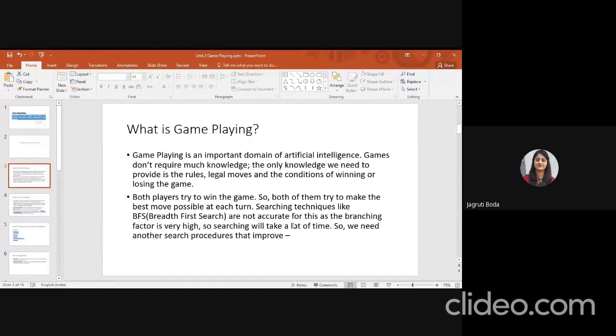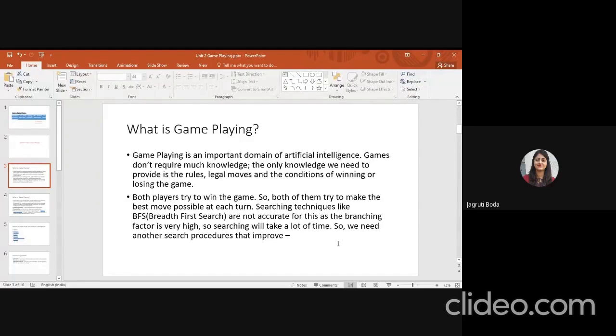Both players try to win the game, so both of them try to make the best move possible at each turn. Searching techniques like BFS are not accurate for this, as the branching factor is very high, so searching will take a lot of time.